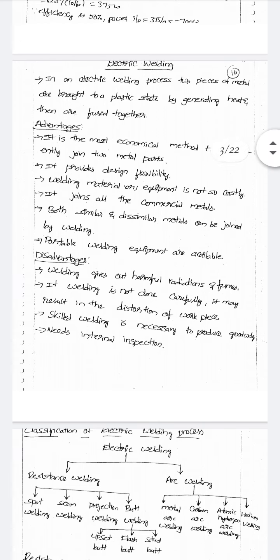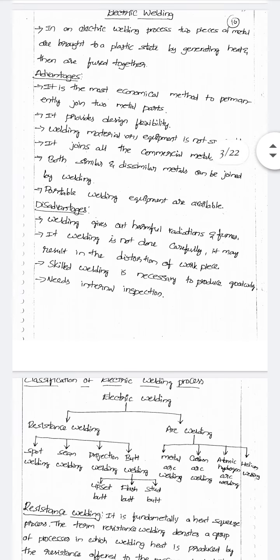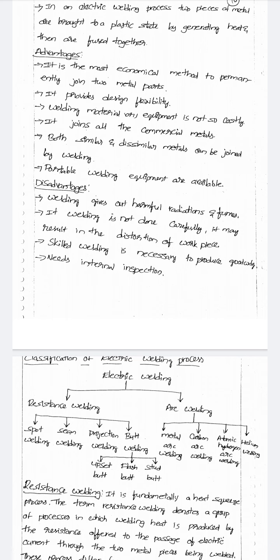Now, what are the advantages and disadvantages of electric welding? First, the advantages. It is the most economical method to permanently join two metal parts. Very important. Second, it provides design flexibility.